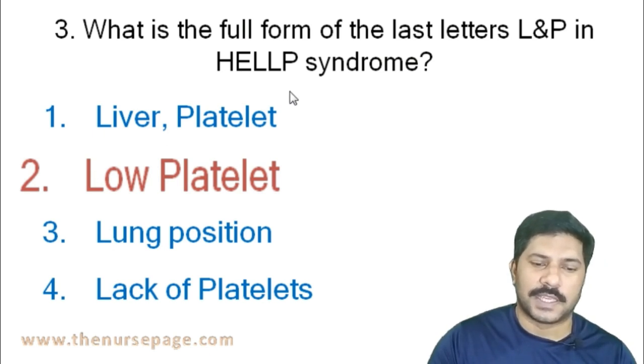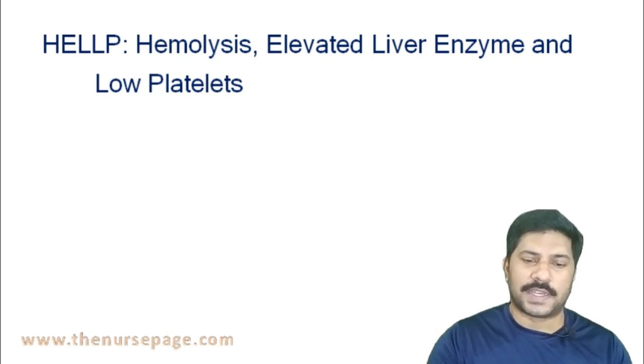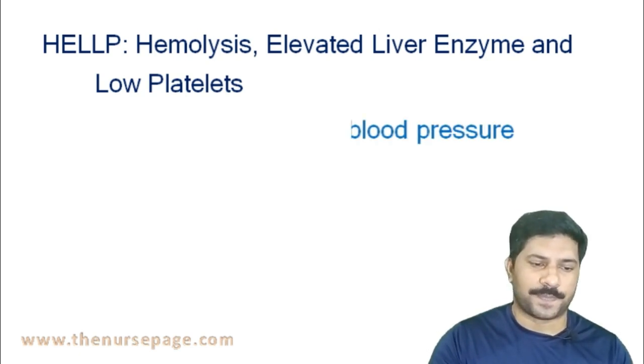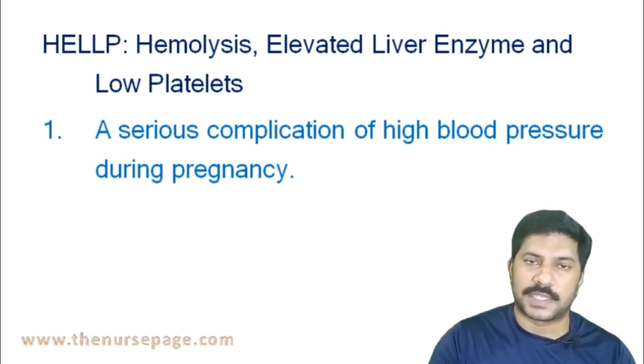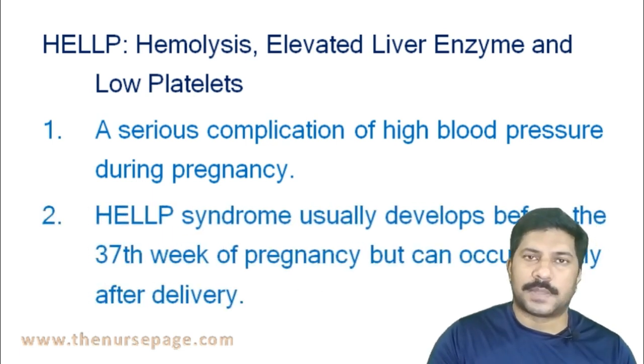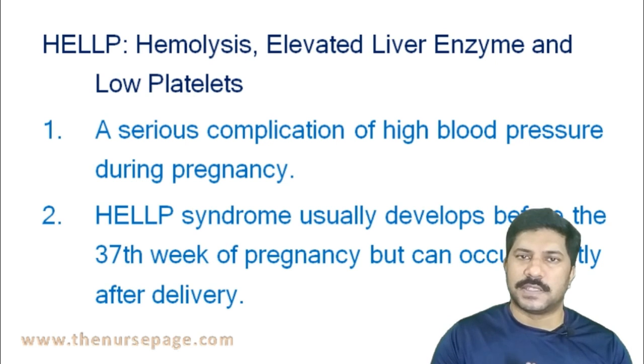HELP syndrome means hemolysis, elevated liver enzymes and low platelets. It is usually due to a complication of high blood pressure during pregnancy. HELP syndrome usually develops before 37 weeks of pregnancy, and in some cases it may happen after the delivery also.